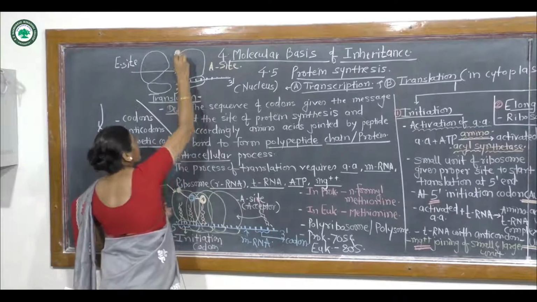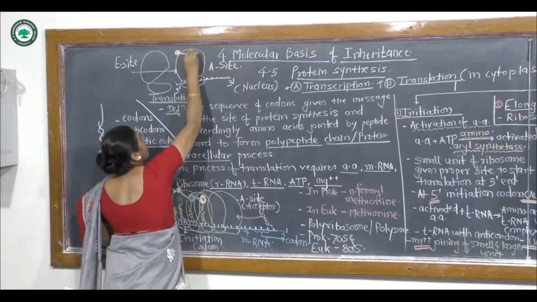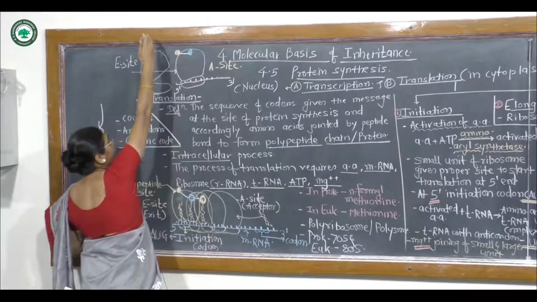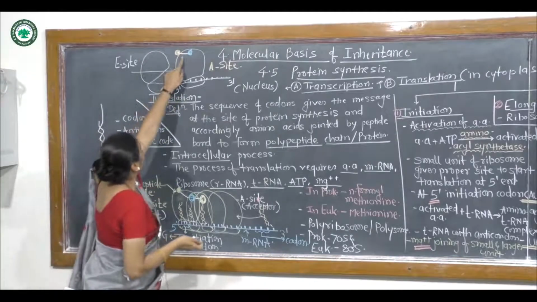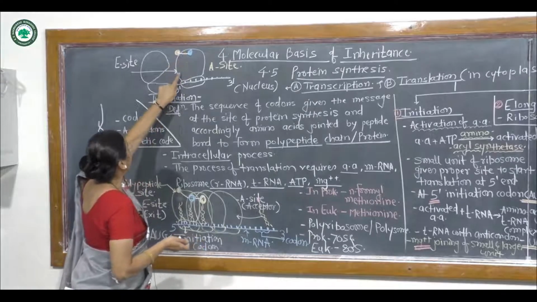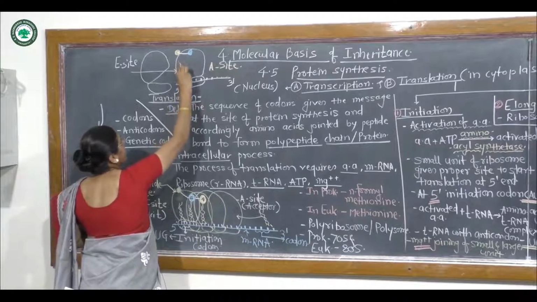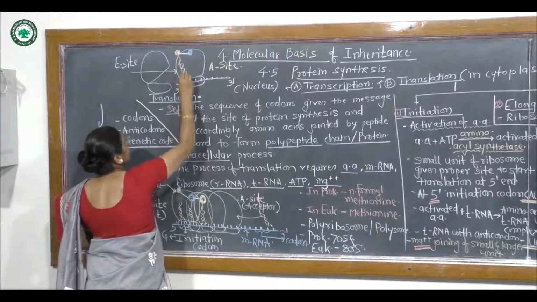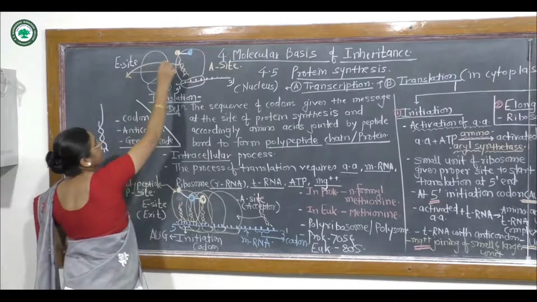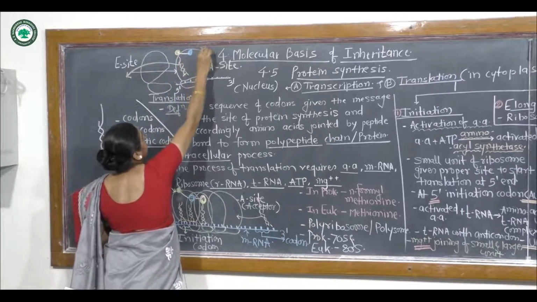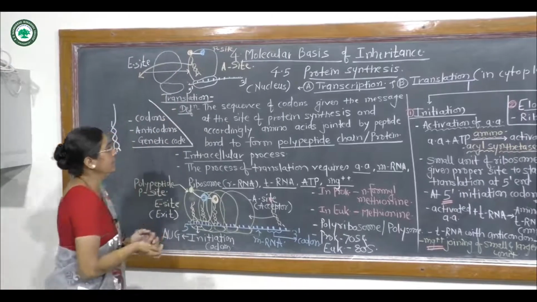Suppose here amino acid 1, the peptide bond, amino acid 2, the polypeptide leaves out through the P site of the ribosome, and from the E site the tRNA which becomes free leaves out. This one is the P site. From the P site the polypeptide chain leaves out.